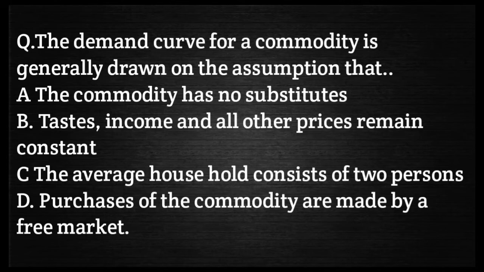The demand curve for a commodity is generally drawn on the assumption that: your first option is the commodity has no substitute, your second option is taste, income, and all other prices remain constant, your third option is the average household consists of 2 persons, and your fourth option is purchases of the commodity are made in a free market. Your correct answer is option B, taste, income, and all other prices remain the same.